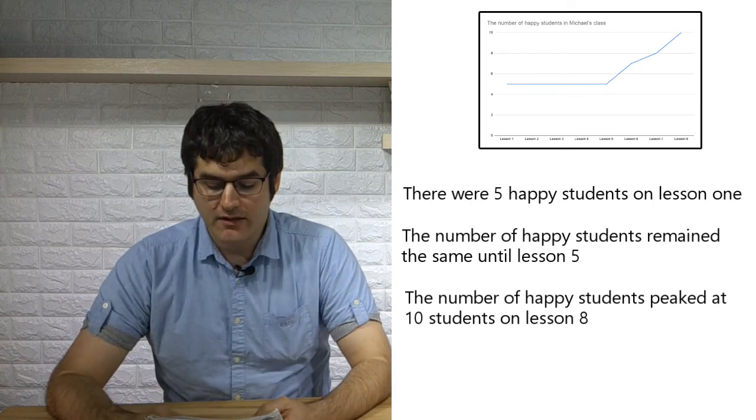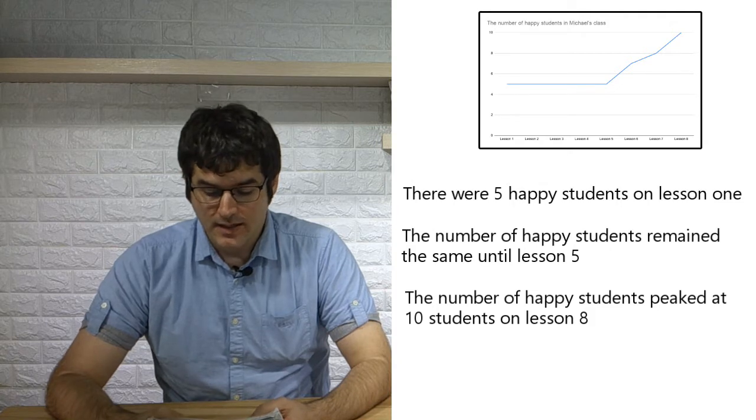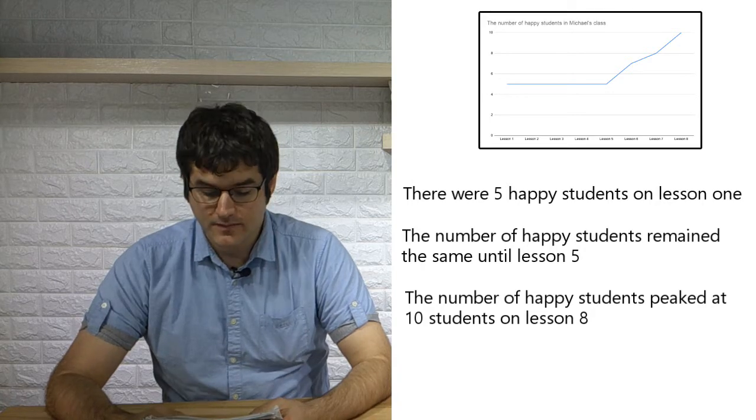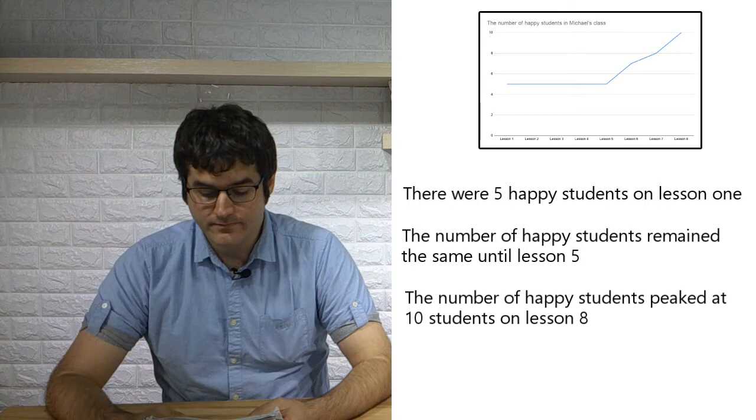There were 5 happy students on Lesson 1. The number of happy students remained the same until Lesson 5. The number of happy students peaked at 10 students on Lesson 8.